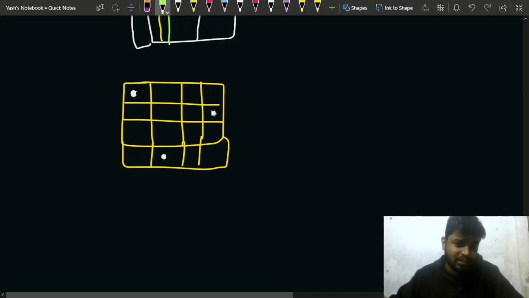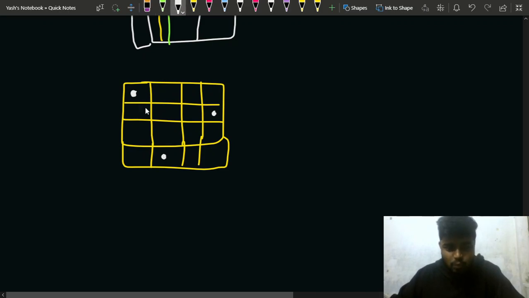But that is not the case, because if you move this rook one step to the right and it becomes here, then this rook is sharing a column with this rook, right? So this rook will beat this rook. That is why, if you take one step towards the adjacent cells, like top, down, left and right, and it takes a step towards the right, you will lose, right? So it's not stable. Let's take another scenario.